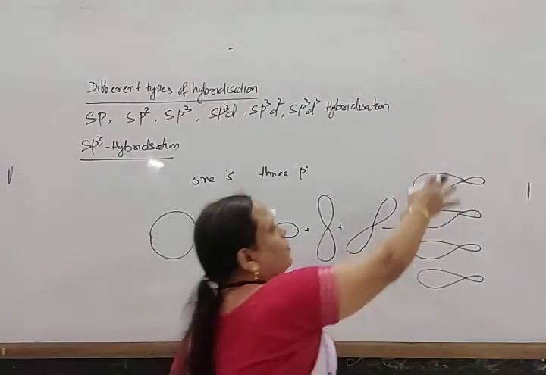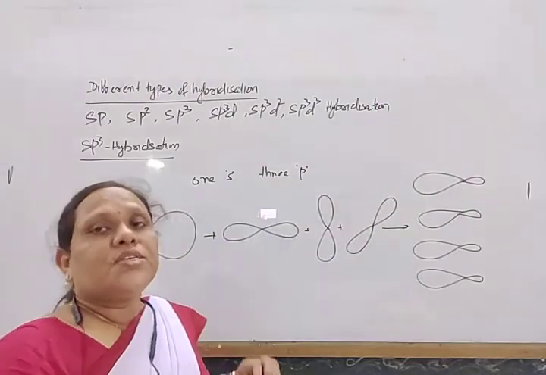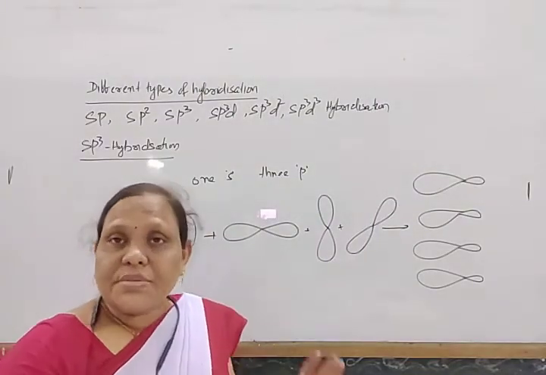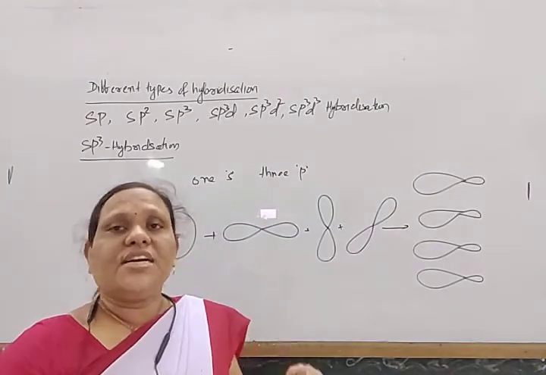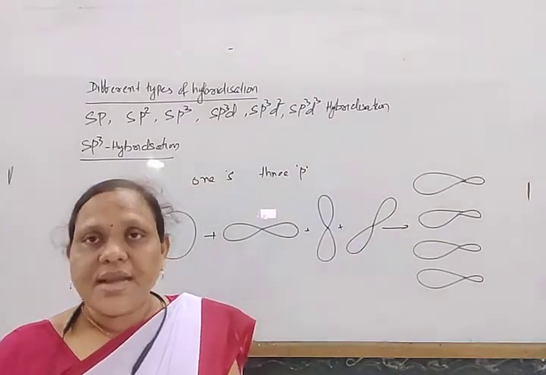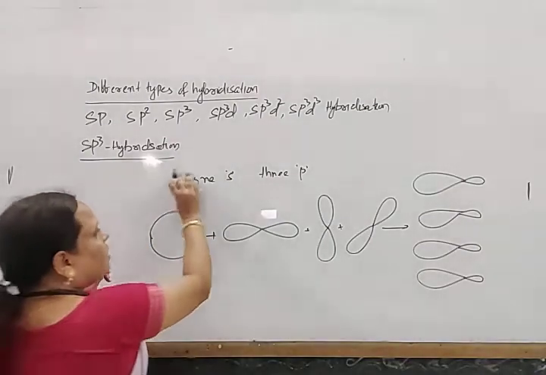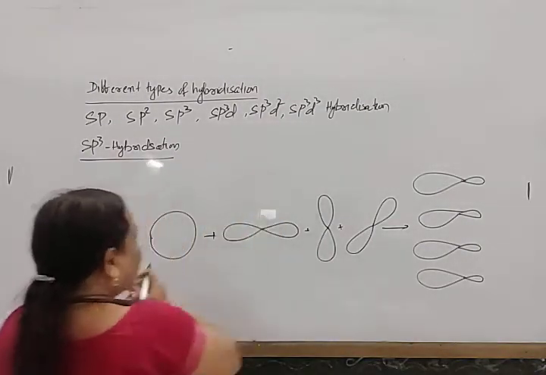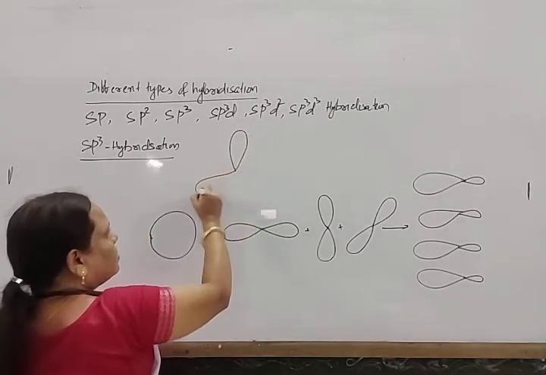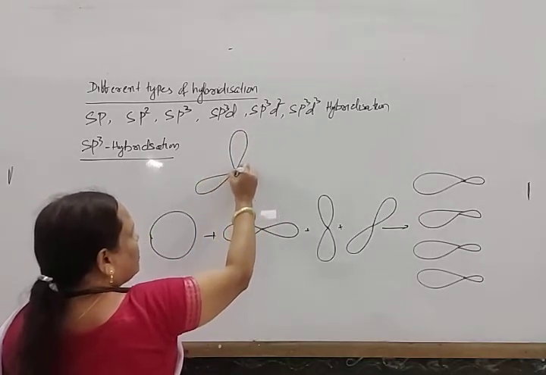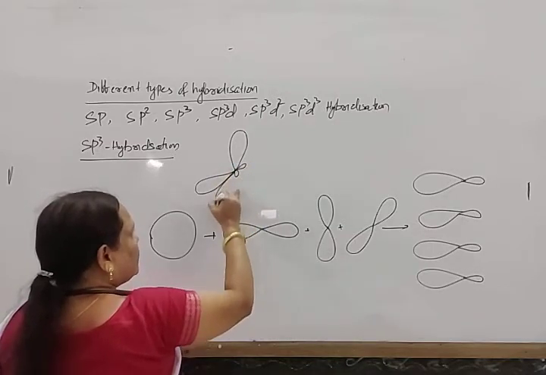Now these 4 orbitals are directed in space in such a way that they remain in a 3-dimensional arrangement, making an angle of 109 degree 28 minute, and they have a tetrahedral structure. Look here, this is one hybrid orbital, this is another, and this is another.